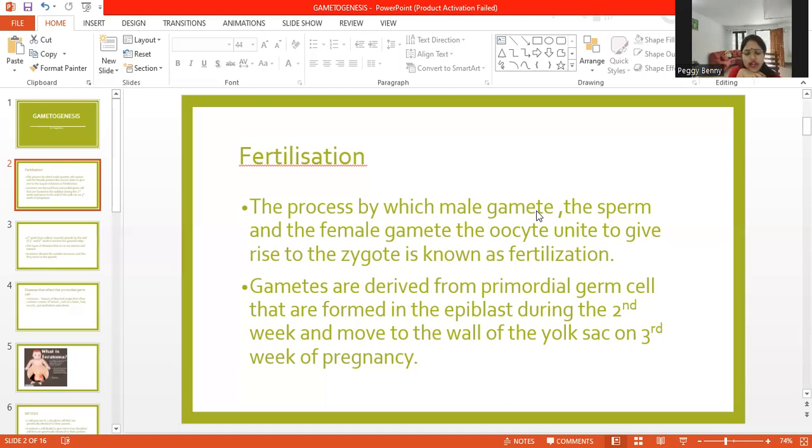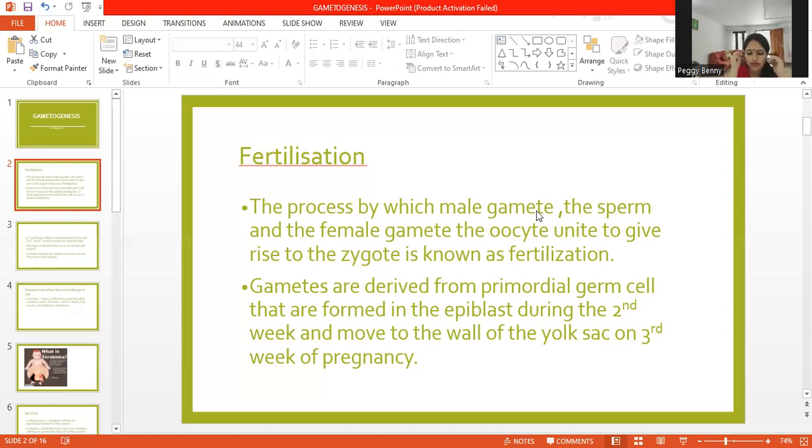So gametes are derived from the primordial germ cells. Primordial germ cells are nothing else but undifferentiated stem cells that differentiate in order to become the germ cells. They are formed in the epiblast in the second week, okay, second week, and move to the yolk sac in the third week of pregnancy.